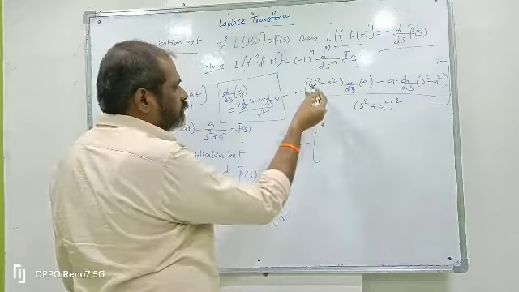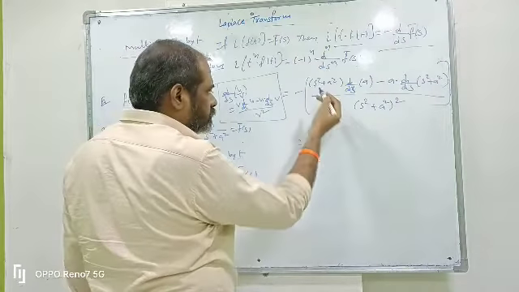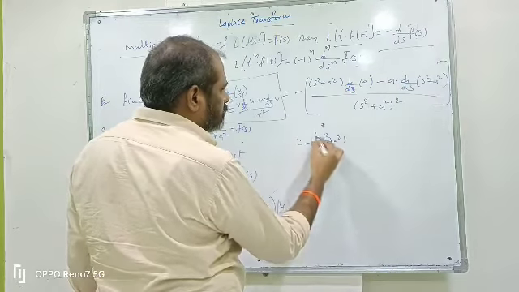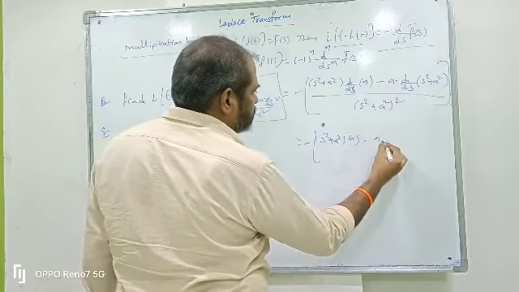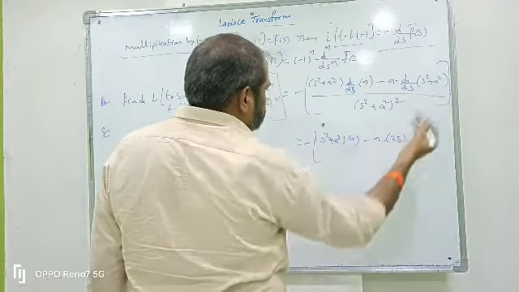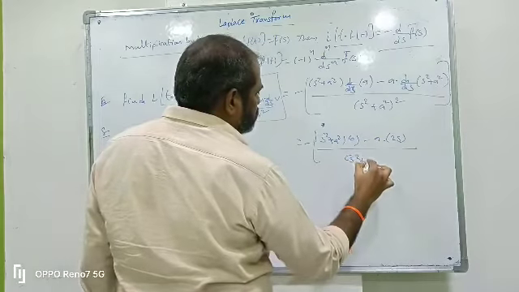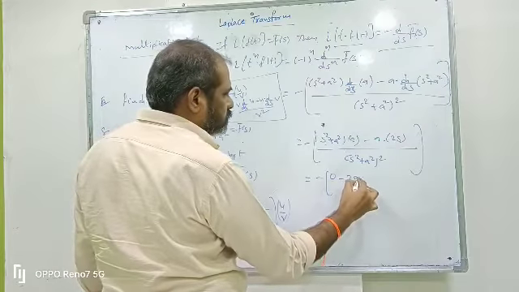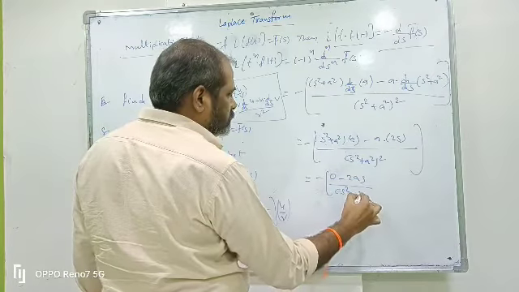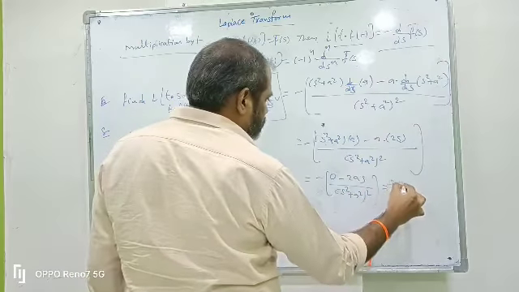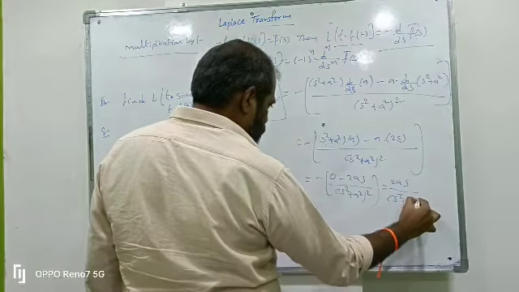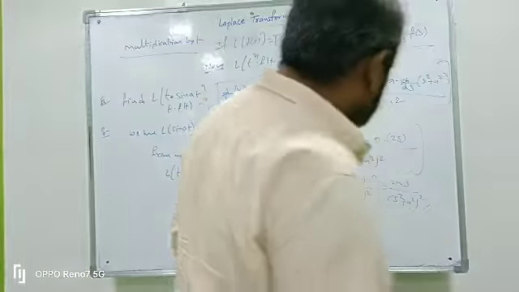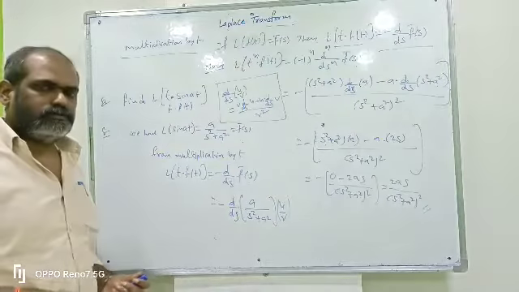So we know the differentiation of x power n means n into x power n minus 1. Differentiation of s square means that is 2s. Constant here is s square plus a square. Differentiation of a, constant means 0. Minus a into differentiation of s square is 2s, constant is 0, by s square plus a square whole square. 0 into anything is 0. 0 minus 2as by s square plus a square whole square. Minus and minus is plus, 2as by s square plus a square whole square. This is the answer for the question.